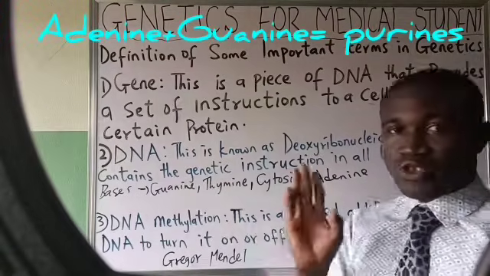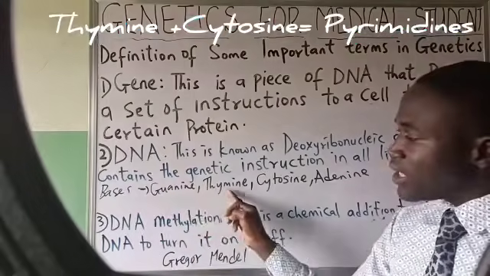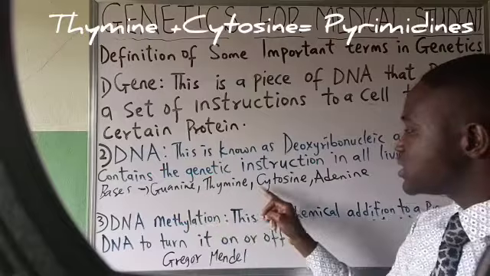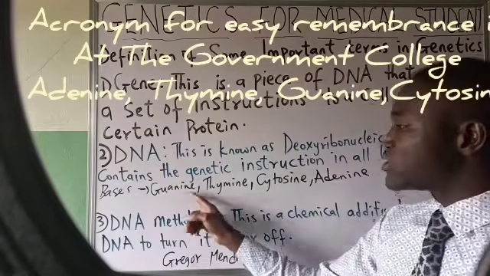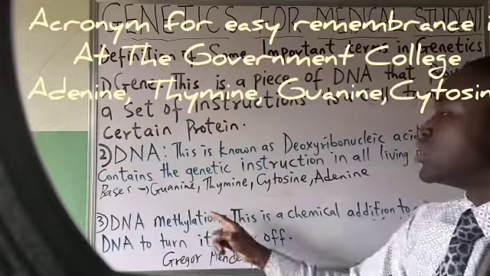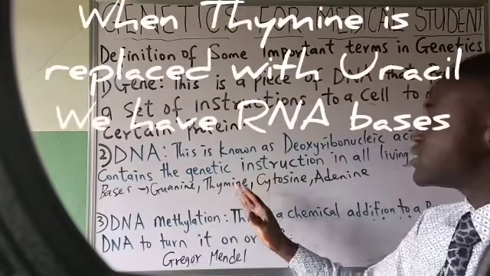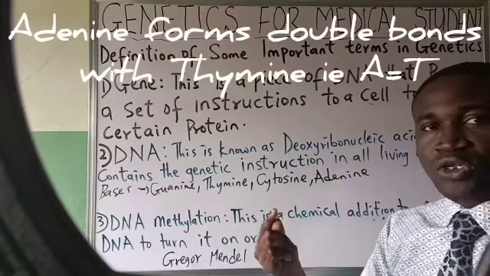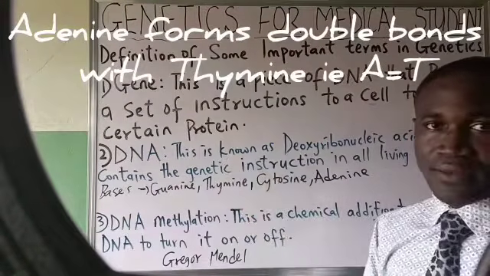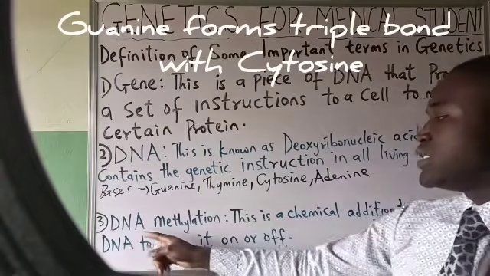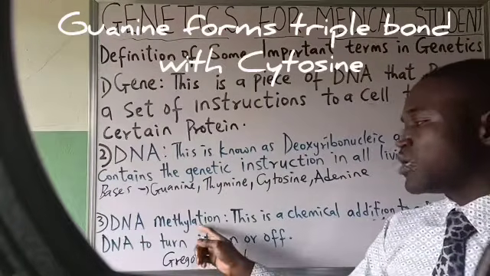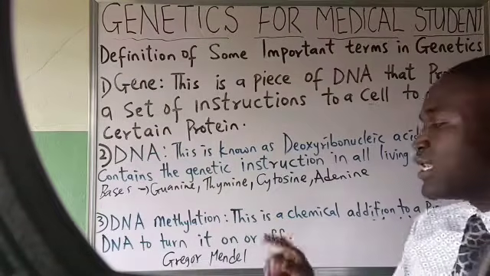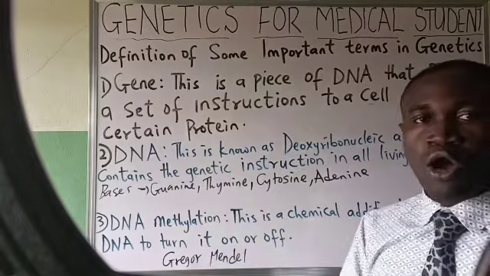It's important to know that the arrangement, the sequence, the order of arranging these four bases determines the information this DNA will carry. Now, DNA methylation is another term we need to know, because this simply means a chemical addition to a piece of DNA to turn it on or off.